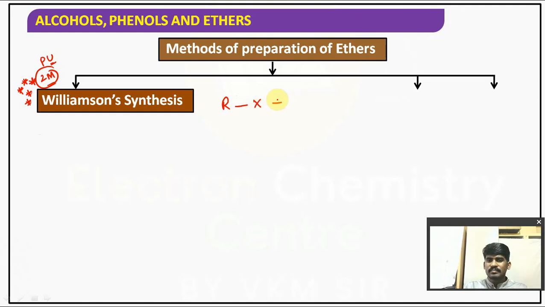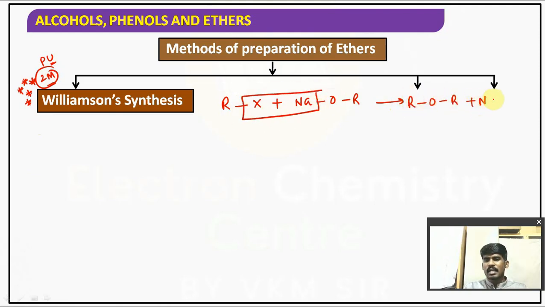Alkyl halide reacts with sodium alkoxide to give R-O-R plus NaX. R-O-R is nothing but ether. But there is a certain condition. What is the condition? This alkyl halide must be primary.